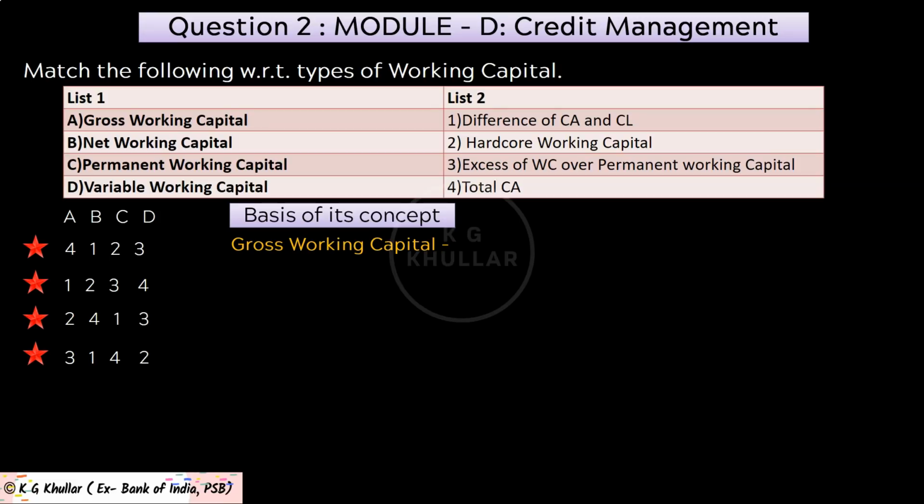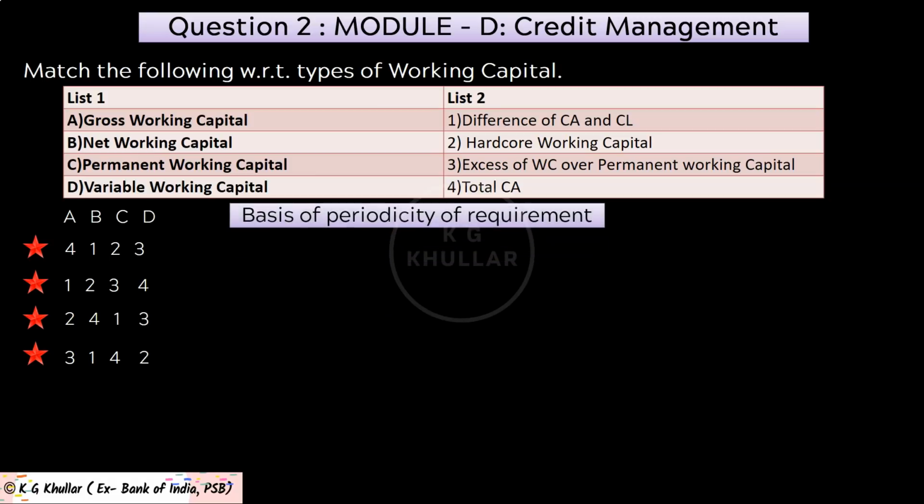Friends, first of all, gross working capital is nothing but the sum of company's current assets which are convertible to cash and used to fund daily business activity. So gross working capital equals only current assets. Then we have net working capital. Friends, net working capital is the excess of current assets over current liabilities. So net working capital equals current assets minus current liabilities.